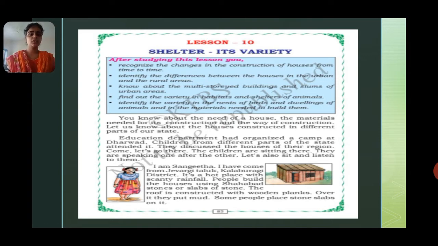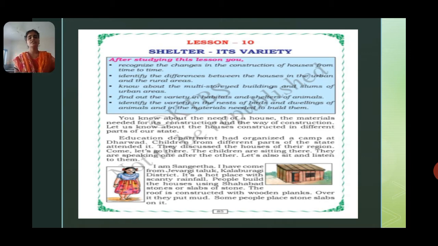Education department had organized a camp at Dharwad. Children from the different parts of the state attended it. They discussed the houses of their region. Come, let's go there. The children are sitting here. They are speaking one after the other. Let us also sit and listen to them.